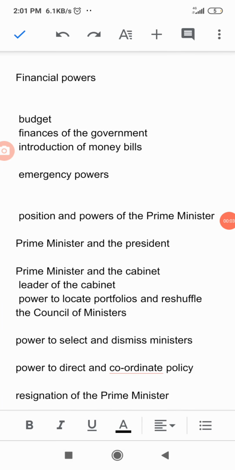Students, now we will see the financial powers. In that, at first we will see the budget. Budget is the work of finance ministers. Finance ministers prepare the annual budget containing the estimates of income and expenditure for the ensuing year. The whole year's income and expenditure are contained in that budget, and that is prepared by the finance minister with the help of his assisting ministers.